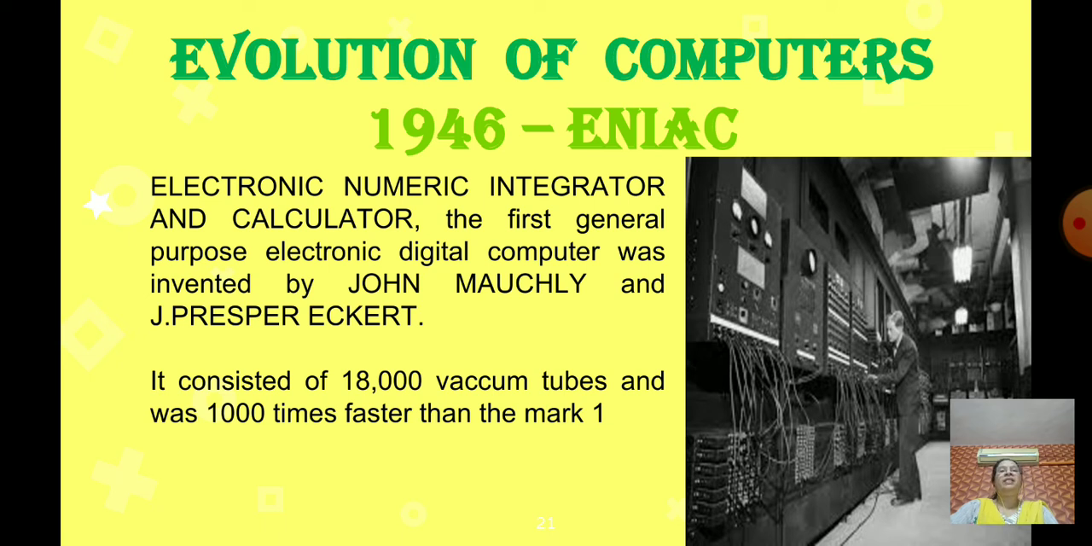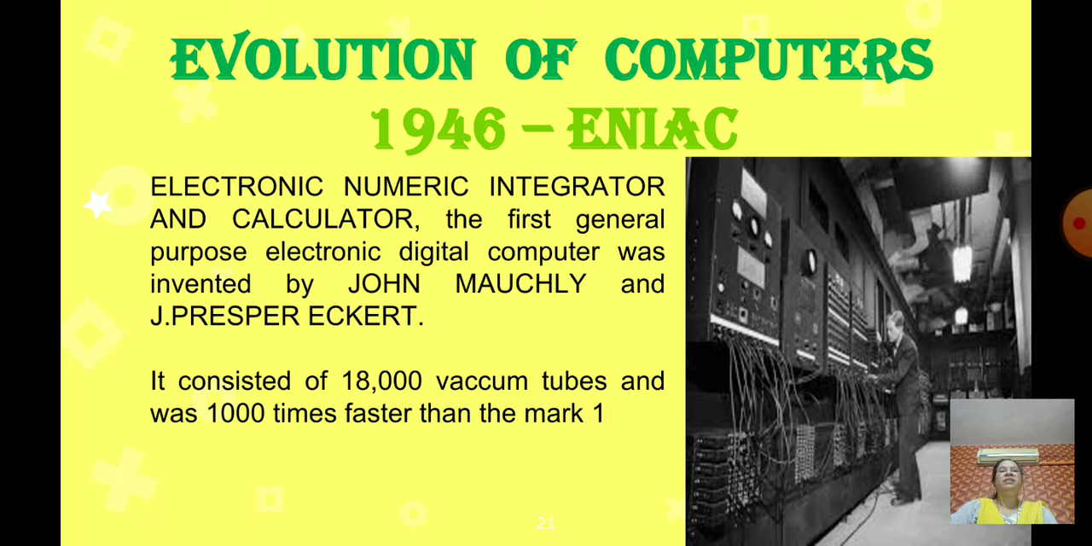So in 1946, the Electronic Numeric Integrator and Calculator, the first general purpose electronic digital computer, was invented by John Mauchly and J. Presper Eckert. Who invented this ENIAC? What is the full form of ENIAC? Electronic Numeric Integrator and Calculator.